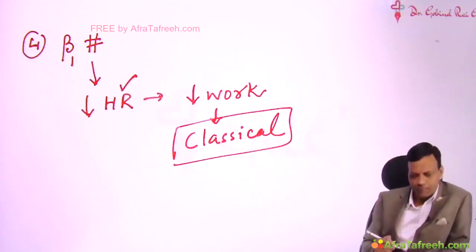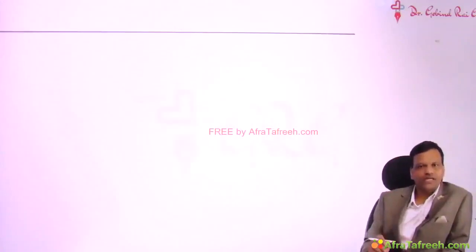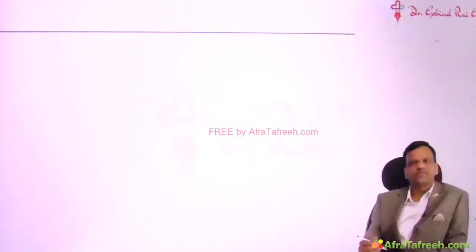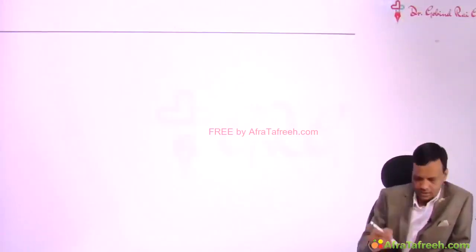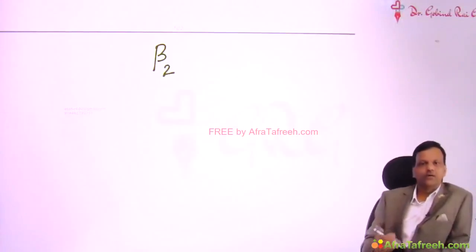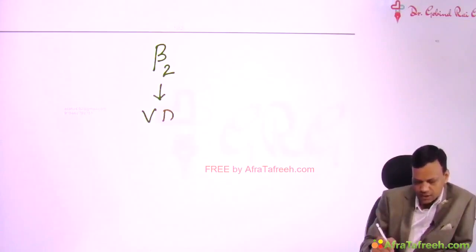But very important to remember, can we use beta blockers in variant angina? What do we want in variant angina? We want to dilate the coronary artery. And which beta receptor is present on coronary artery? Yes, it is beta 2. Remember, we have beta 1 only in the heart and everywhere else we have beta 2 receptors. So the effect of beta 2 receptor on coronary artery is to cause vasodilation.